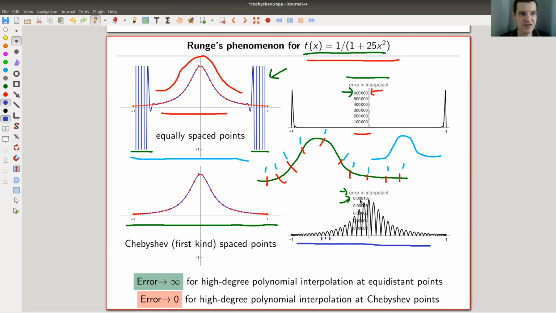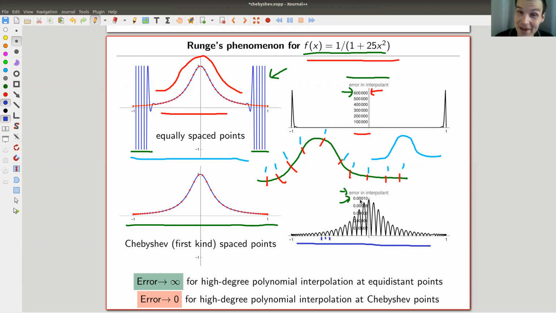So the takeaway message here: if you take just random points, usually this idea of approximating functions by polynomials explodes and the error gets arbitrarily big. So the error goes to infinity as the degree of your polynomial increases.